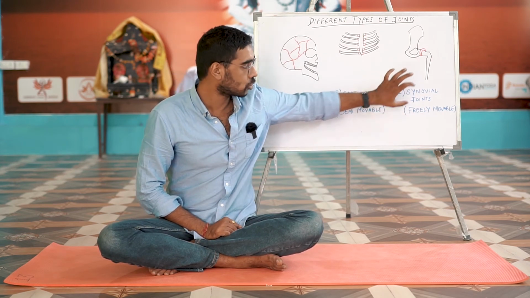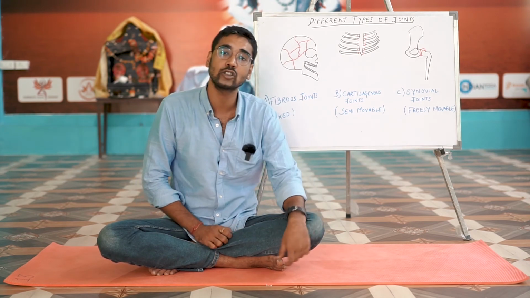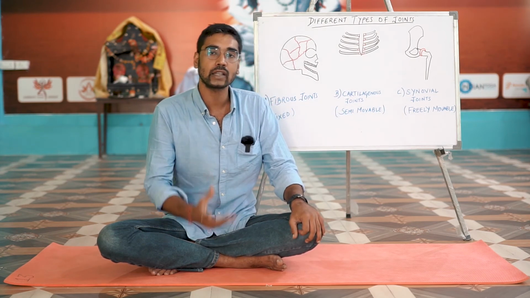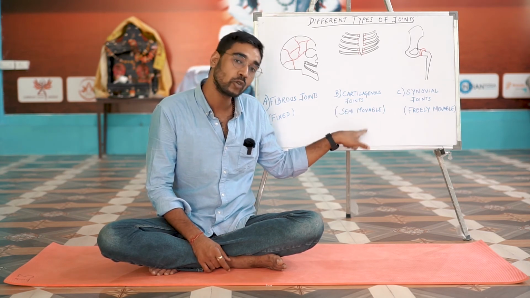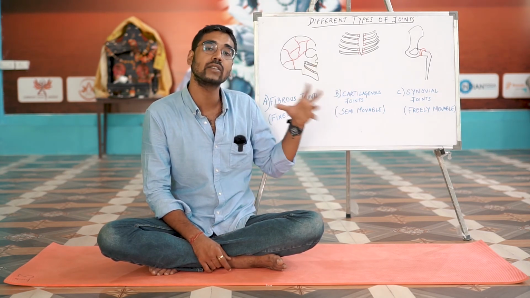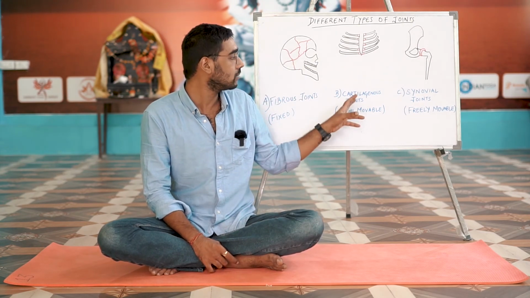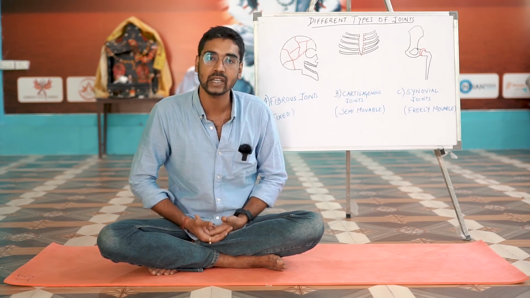The third type of joint is the synovial joint. Now, the synovial joint is the joint that comes to our mind anytime we think about joints in the human body. The other name for the synovial joints is the freely movable joints. Even though cartilaginous joints are movable in nature, like I said, they need some external push to function. And at the same time, the cartilaginous joints are not in complete control of the mind as well.